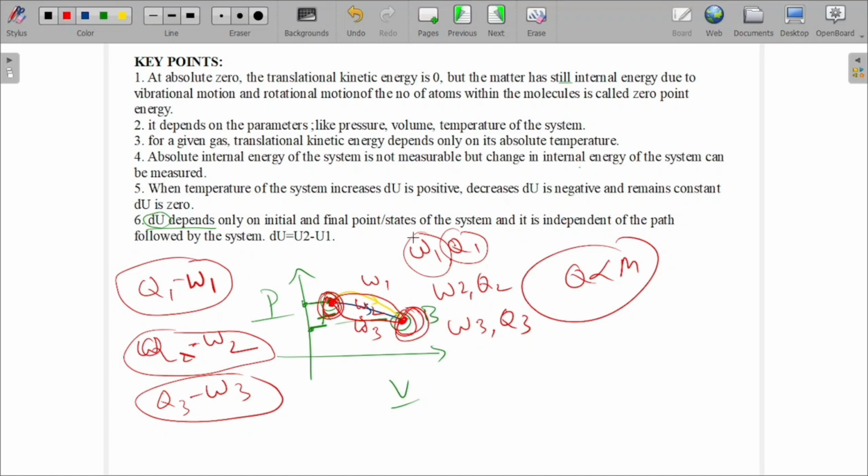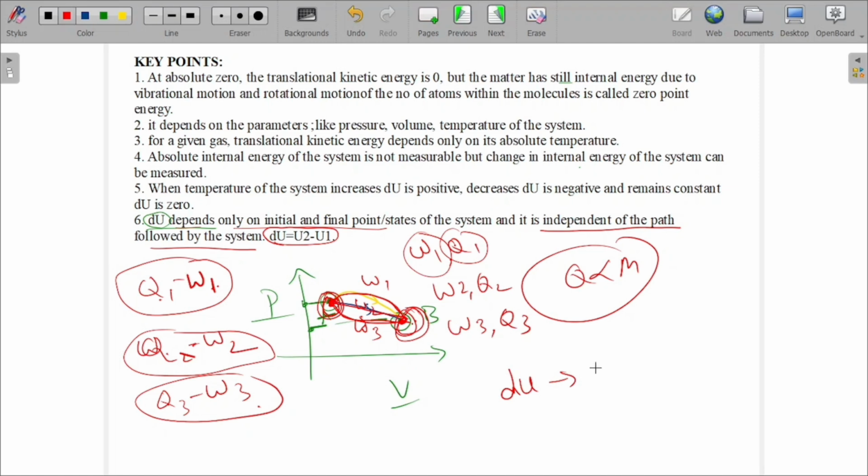So the points are the same. That means it depends only on the initial and final points. But see the paths: this is a different path, this is a different path, and this is also a different path. So that means it is independent of the path followed by the system. It depends only on final energy minus initial energy. Got it? Right.